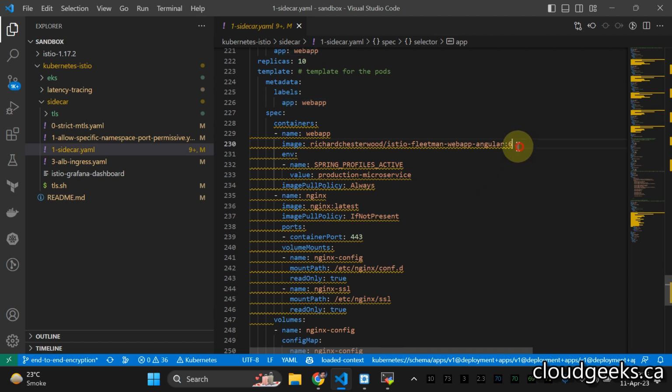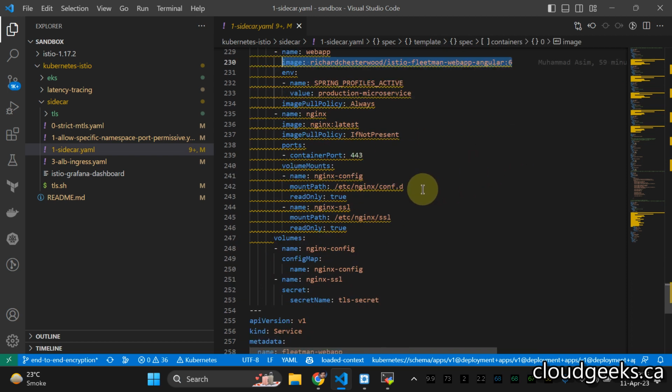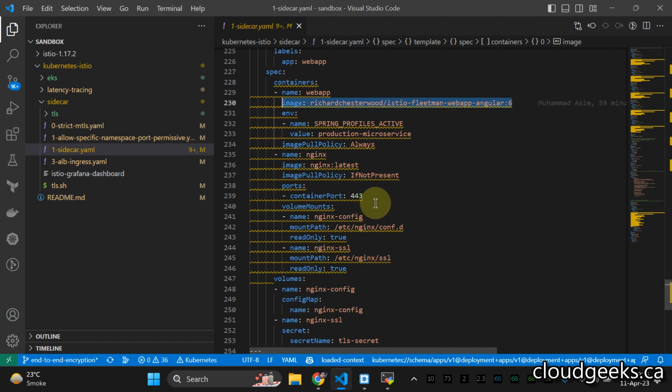The most important thing you need to see in this deployment is that we have two images. One image is going to be the actual application, right? And the other image is going to be Nginx, in the next part. So I'm using latest here. You can use Alpine or whatever, but this is the demo. So I'm using the other image as Nginx.